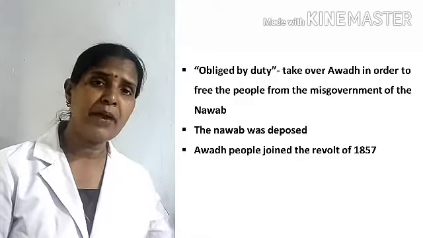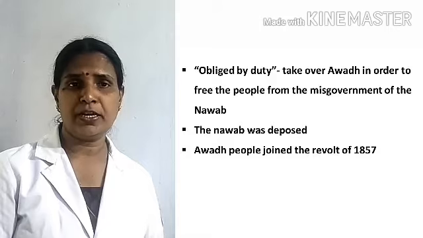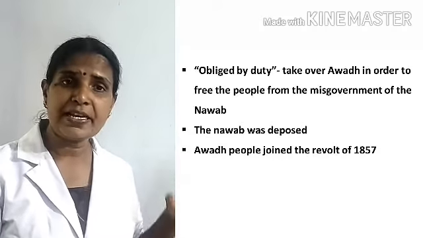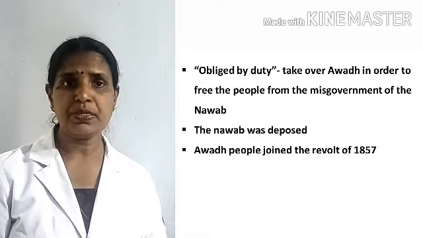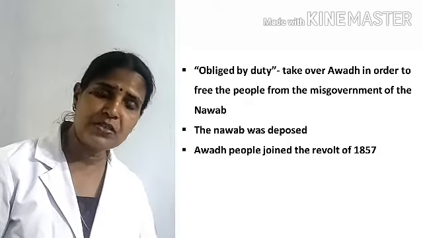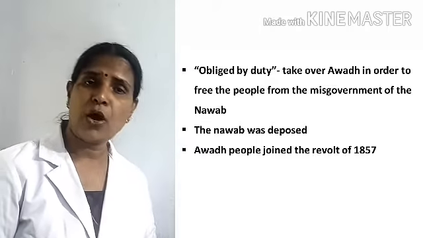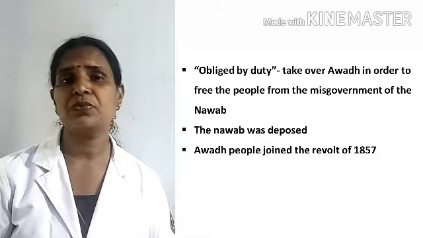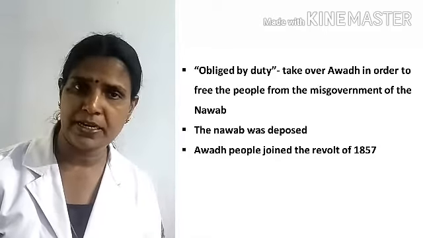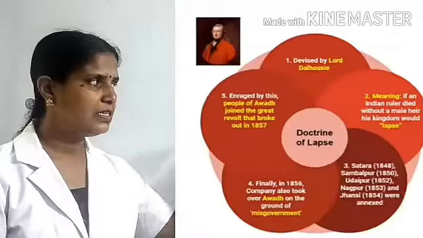They deposed the Awadh Nawab and annexed Awadh into the East India Company. And later, Awadh joined in the revolt of 1857. Did you hear that? That was the first war of Indian independence, the 1857 revolt.